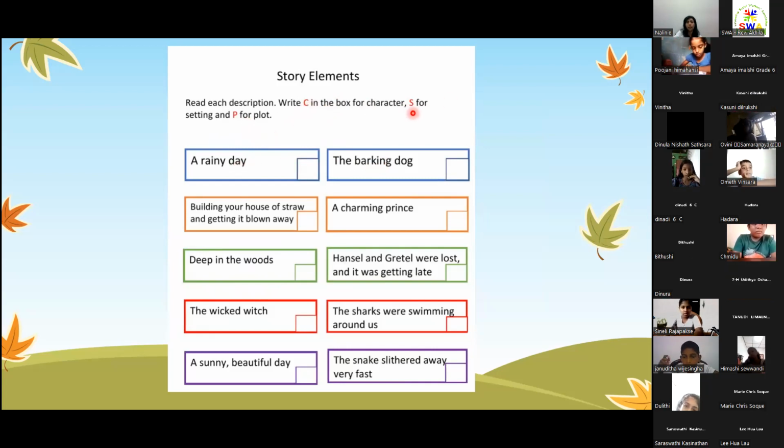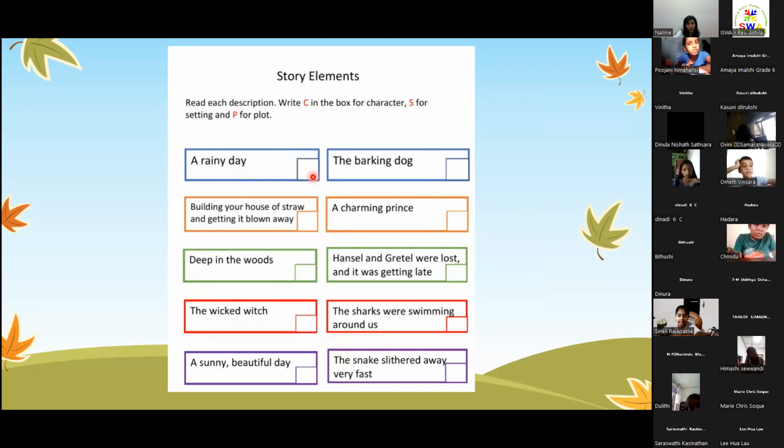Okay. So a rainy day, what do you think it is? Is it a C, an S, or P? Is it a character, setting, plot? C is for character, S is for the setting. Setting is usually the place. Character is the people involved or the animals. And P is the plot. So a rainy day, what do you think it is?